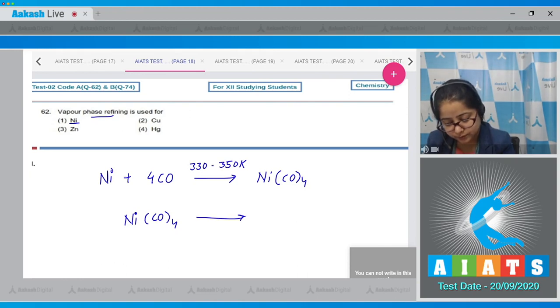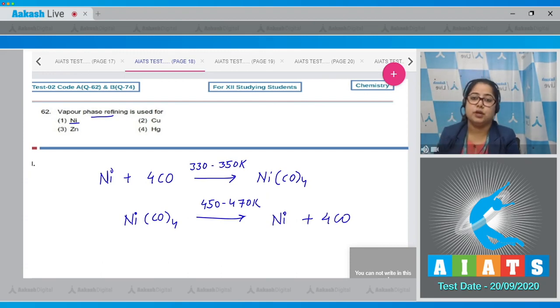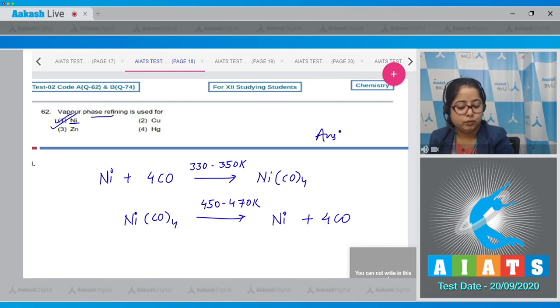Ni(CO)4, the temperature, let it be 450 to 470 Kelvin, then the nickel carbonyl will be decomposed, giving the pure metal, that is nickel, and 4CO. That means the correct answer is option number 1.